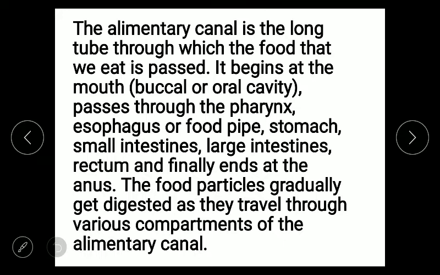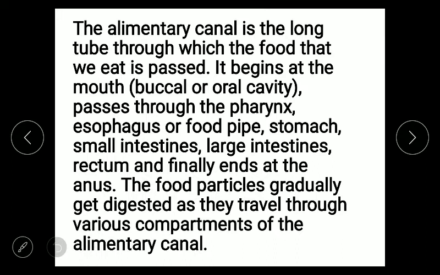So always we have to remember that liver, salivary gland, and pancreas are not part of the alimentary canal. Food will never enter into the liver, salivary gland, or pancreas. Food will always pass through the different chambers of the different parts of the alimentary canal.